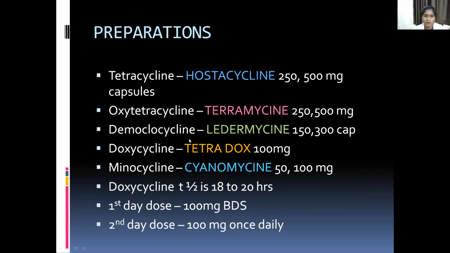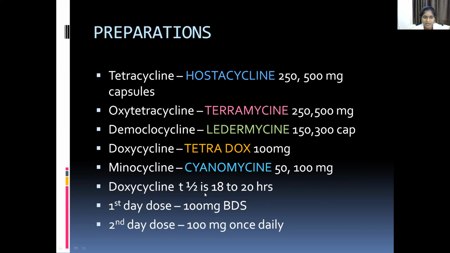And demeclocycline's trade name is Ledermycin. It is also available as 150 and 350 milligram capsules. Doxycycline's trade name is Tetradox, 100 milligrams. And minocycline's trade name is Minocin. It is available as 50 and 100 milligrams. These are the trade names of the tetracyclines, which are available in capsule dosage forms.